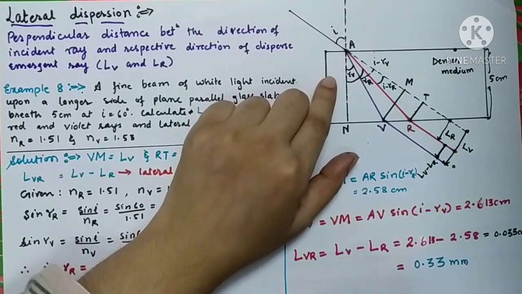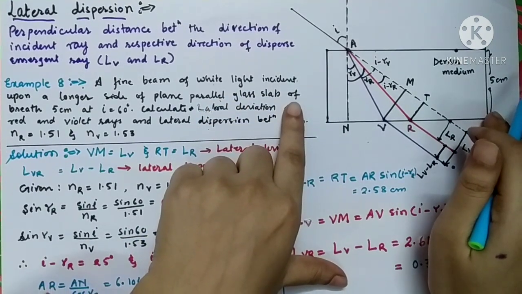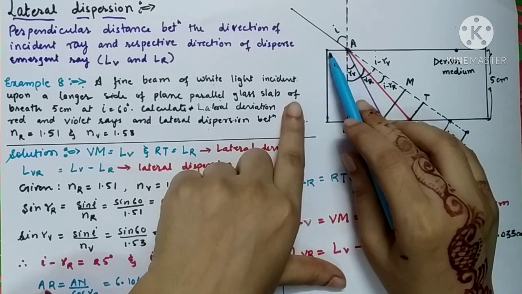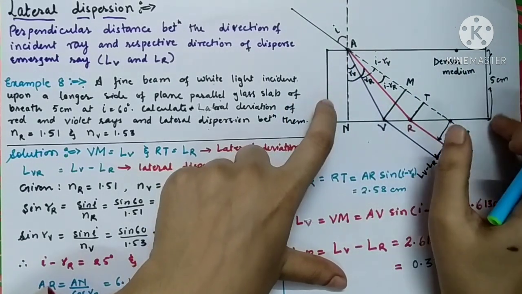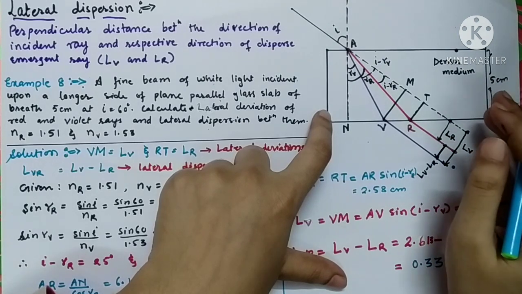How the distance, lateral means sidewise. Please keep it in mind that lateral means sidewise. So sidewise, how will you measure the deviation of the rays of light? Consider a glass slab over here. I have taken a glass slab. Its width is almost equal to 5 centimeter.